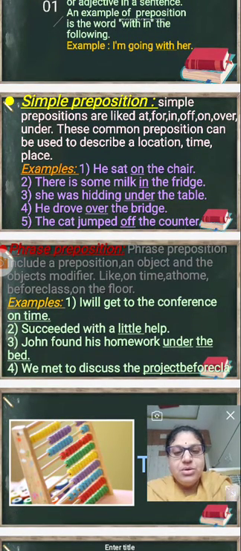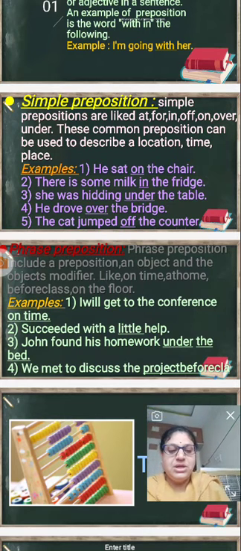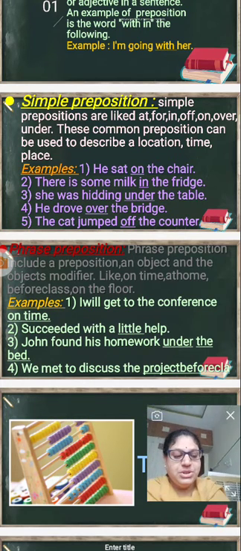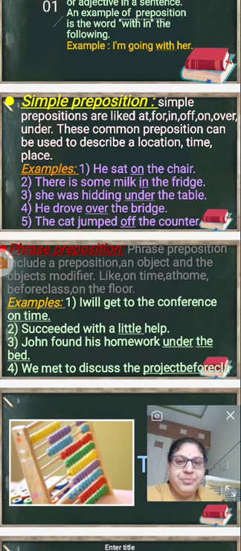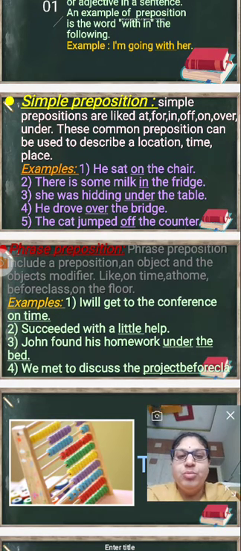Yeah. So what is that? Like on time, before class, on the floor. The prepositions describe the location, and the phrase prepositions are like at home.